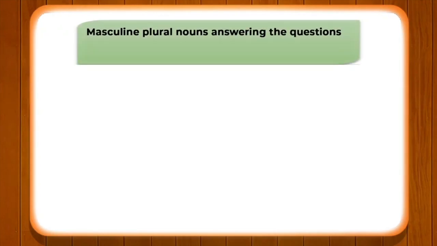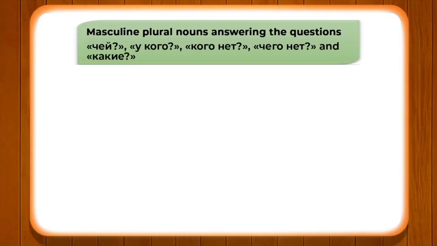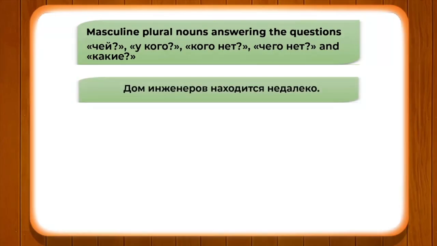Now, let's pay attention to the masculine plural nouns answering the questions chei, u kavo, kavo niet, chivo niet and kakia. To understand all these questions, let's pay attention to the model. Дом инженеров находится недалеко.